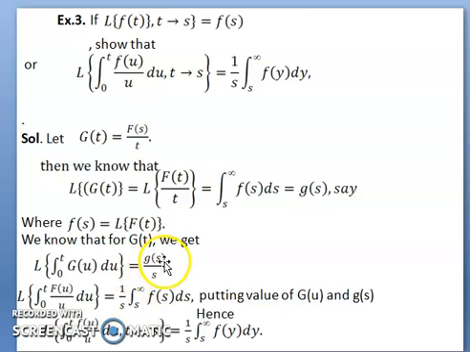So the result becomes 1 by s times the integral from s to infinity of F(y) dy. So this is the integral theorem of Laplace transform and related problems. Thank you.